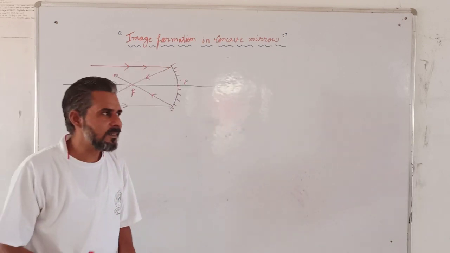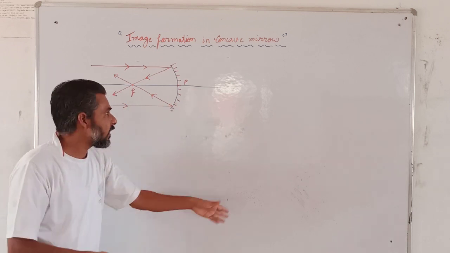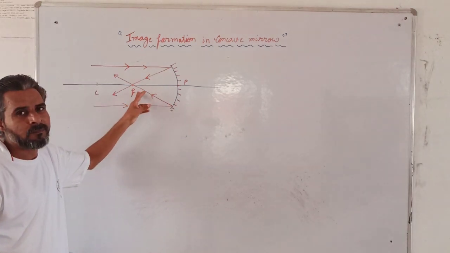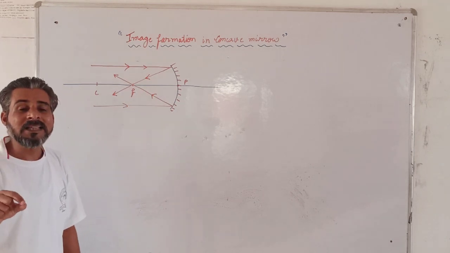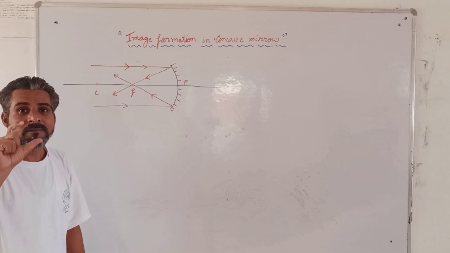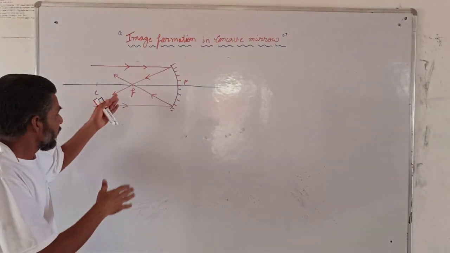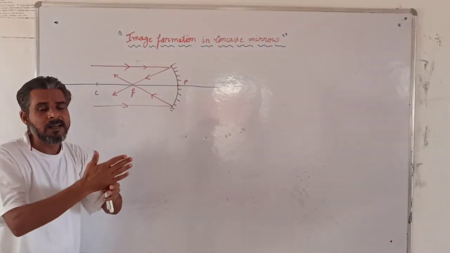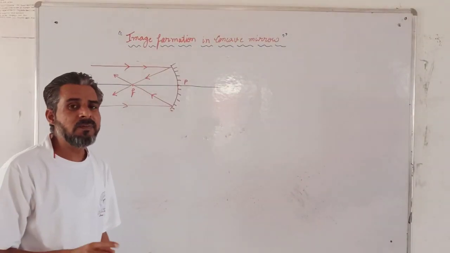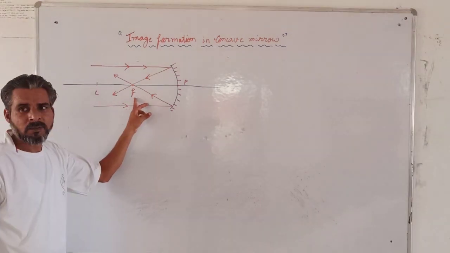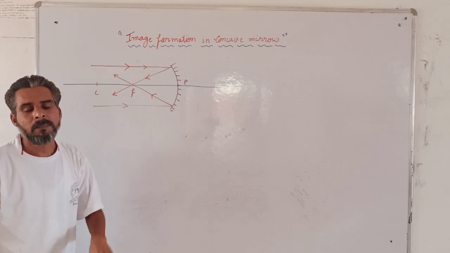So when the object is at infinity, very far away, a parallel beam is coming from there. Where is the parallel beam converging? At the focus, at a single point. So the image will be formed as point image, means very small point, dot size image. And these rays actually cut, means the image will be real and the image will be formed at focus. The image will be formed at focus, real, point size.